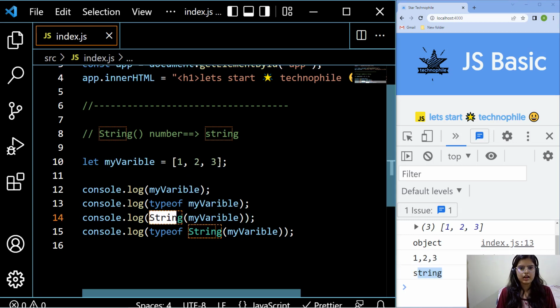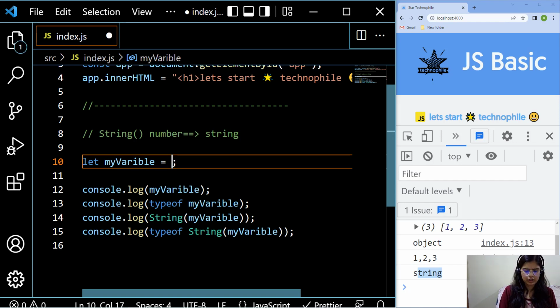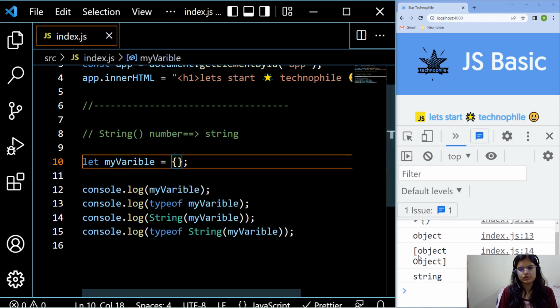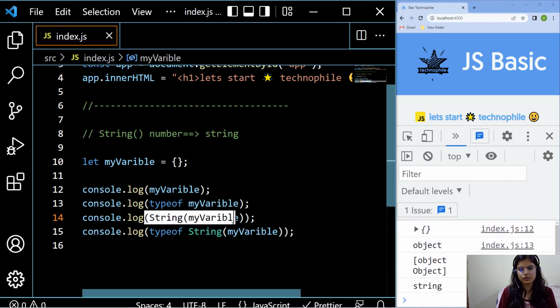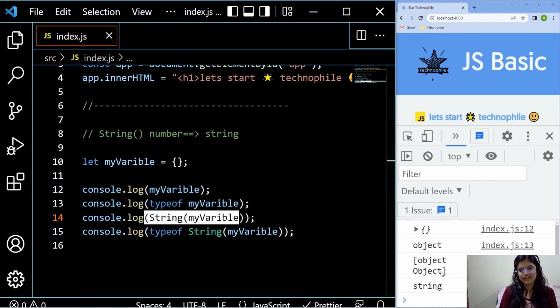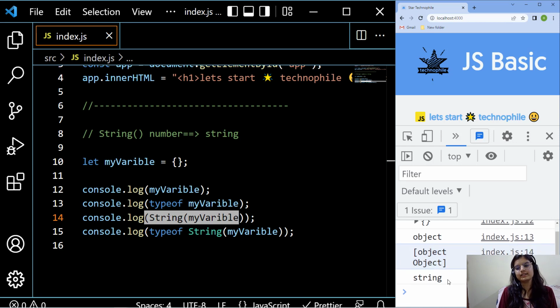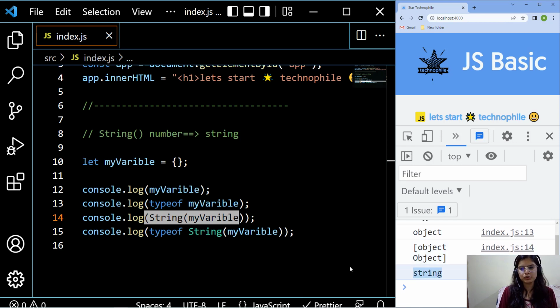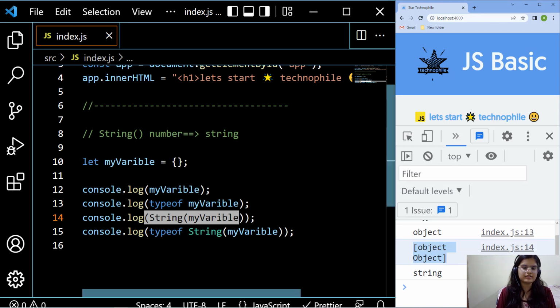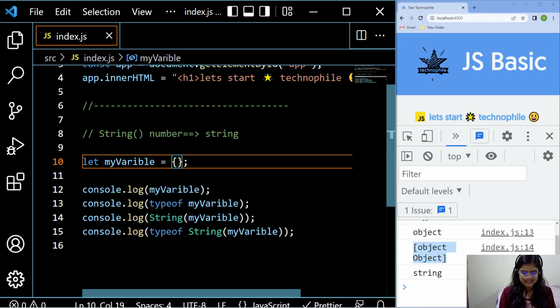Okay, and let's see what if it is an object, an empty object, nothing is there. So you are going to see that the value is something different. We will see what exactly it is, but it is converted into a string type again. We are not getting any correct value regarding this. That's why we are not applying the String method for the conversion purpose, and it doesn't make any sense as well. Okay, we should just know the behavior, that's it.